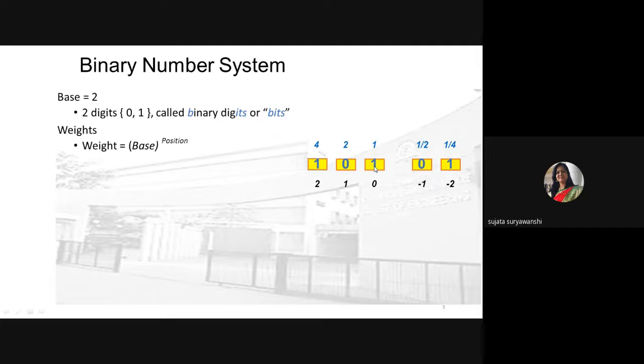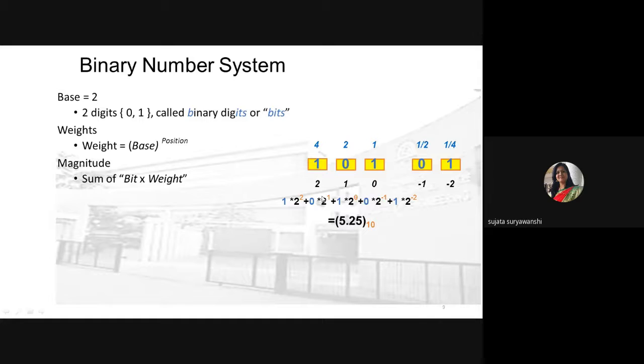Then this 1 has weight 0, as we have to multiply this 1 by 2 raised to 0, because the base of the binary number system is 2. That's why we need to multiply each digit by 2 raised to the power as per the position of that particular bit. So 1 into 2 raised to 0 is equal to 1. Then 0 into 2 raised to 1, and 1 into 2 raised to 2, like this. And here 2 raised to minus 1, so 0 into 2 raised to minus 1 and 1 into 2 raised to minus 2. Like this, you need to write to represent any binary number.